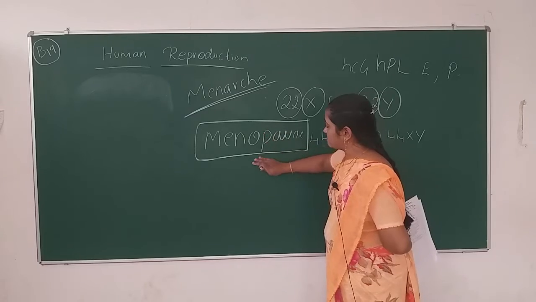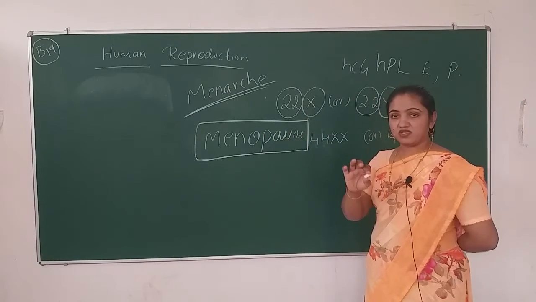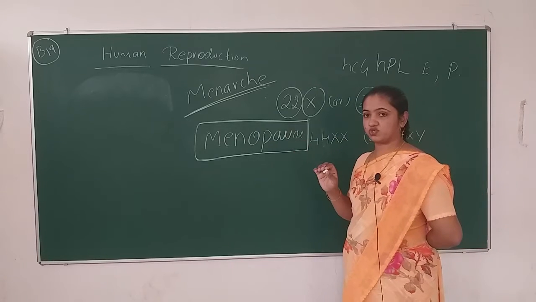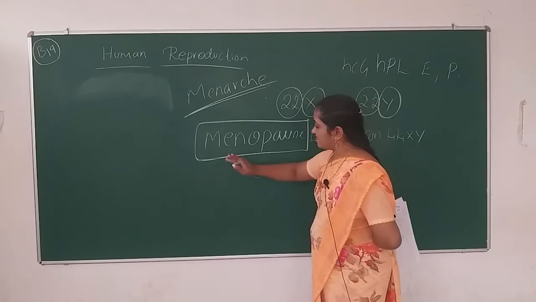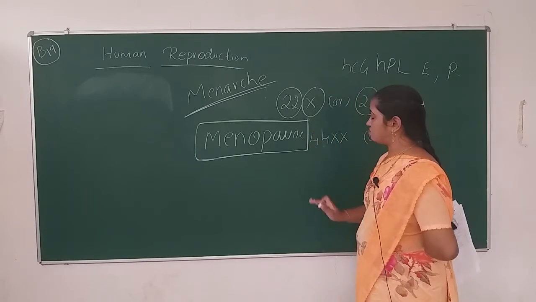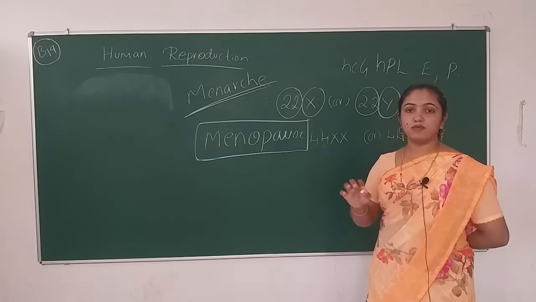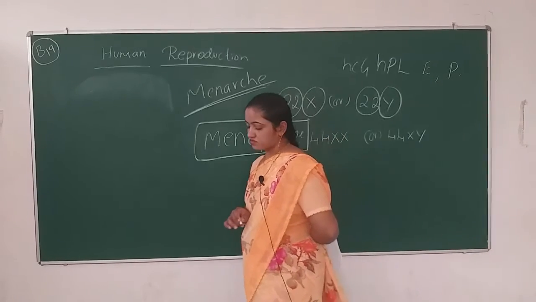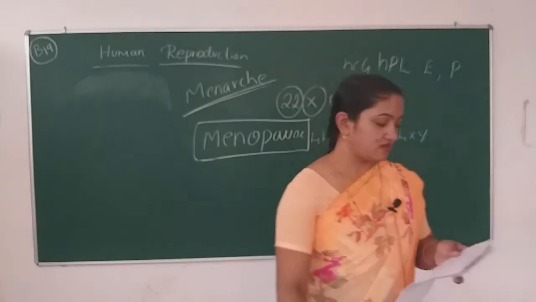During that time she won't have the menstrual cycle. It means cessation of the menstrual cycle at that period of around 50 is known as menopause. So that is the fourth question, menopause.